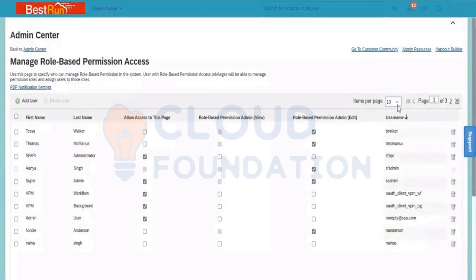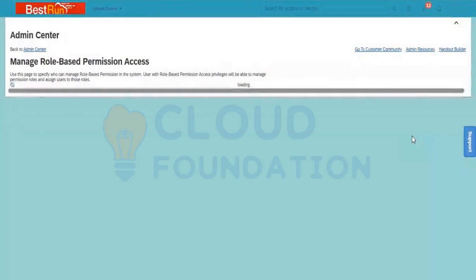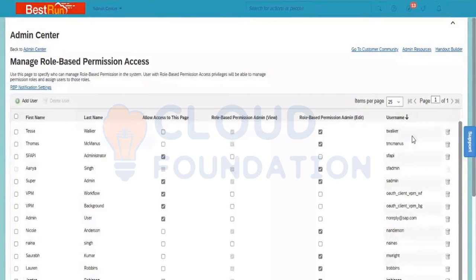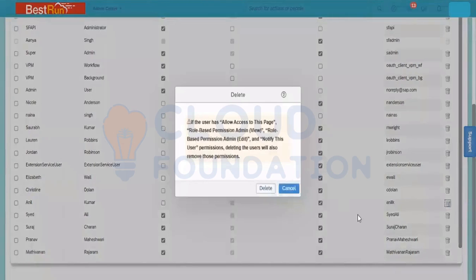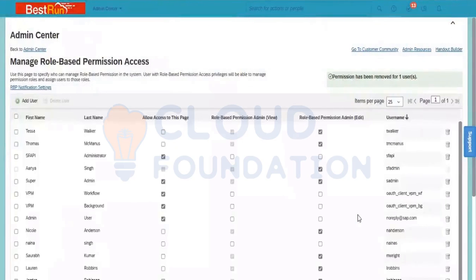Now I will select here, and I'm just removing the permission. I have tested it. Testing was successful. And now I remove the permission. Is it clear?